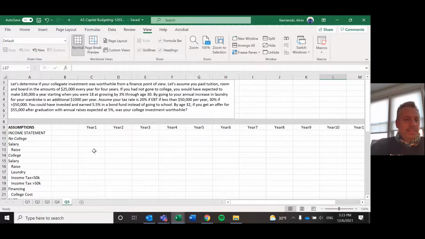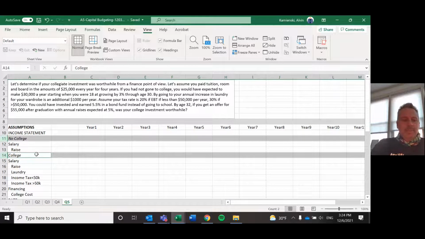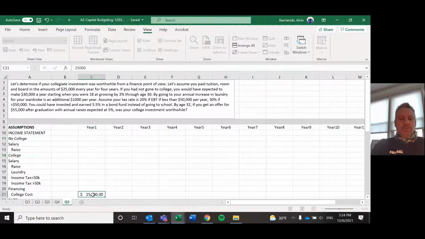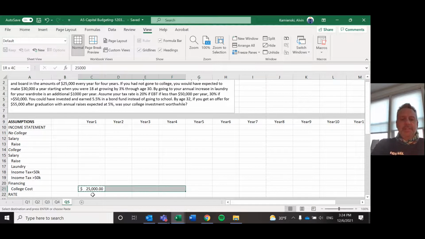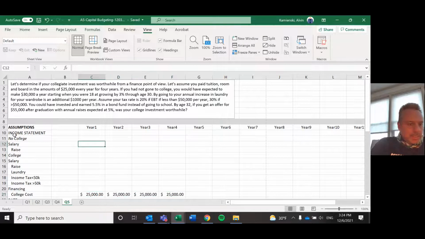So you go to college, which is the difference between when you go to college and none. If you go to college, it's going to cost you in year 1, $25,000, and then the same thing for the 4 years that you go to college. What would have happened if you hadn't gone to college? In that first year, you would have expected to, no college, make a salary of $30,000.